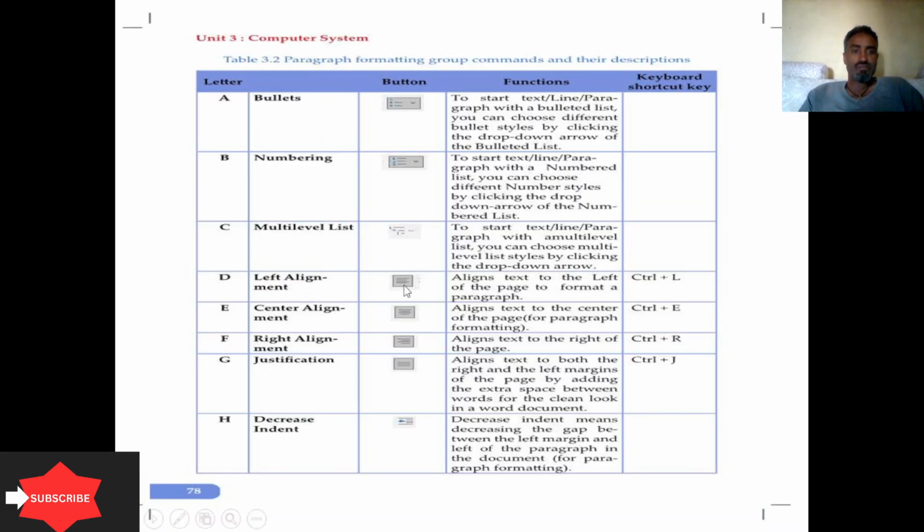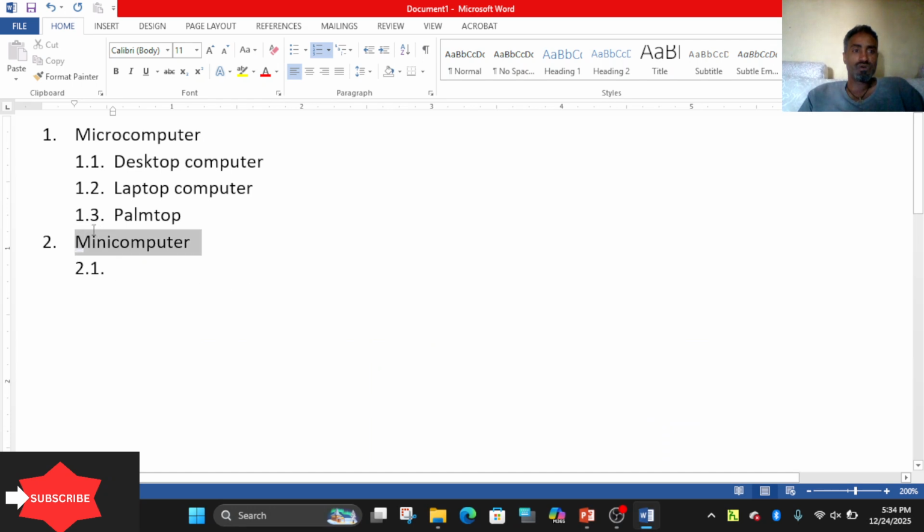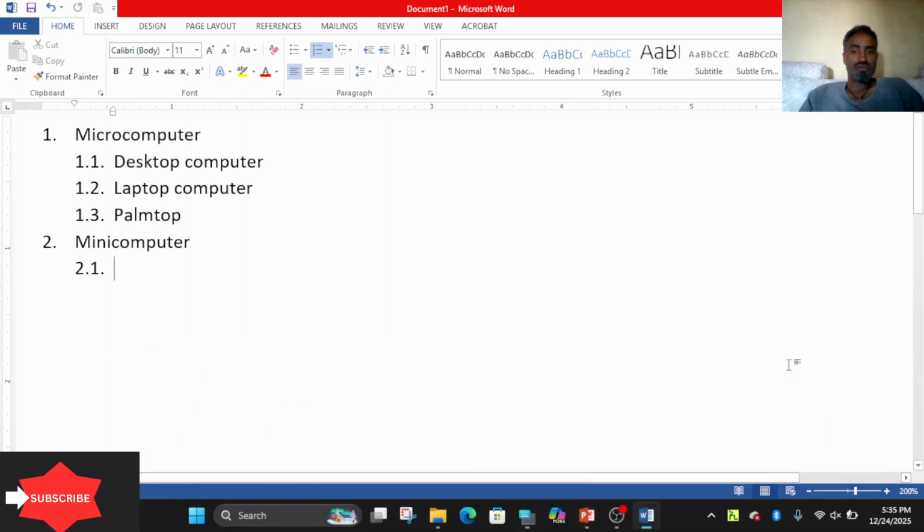The other options are left alignment, center, right alignment and justification here. Let me show you together once. To choose, first you have to select, then you can choose. You can use directional keys also. First selection, then action, as it says in Microsoft Word before formatting. Always use Shift with directional keys.